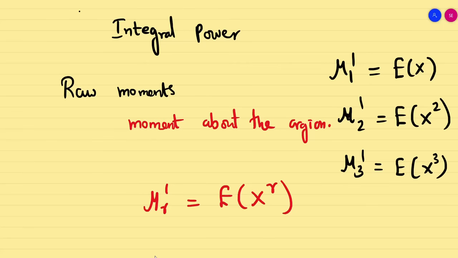So now let us go into the next one. So what we see is raw moments, or moment about the point origin. Next we are going to see about central moments.